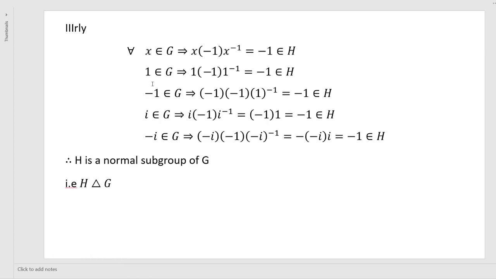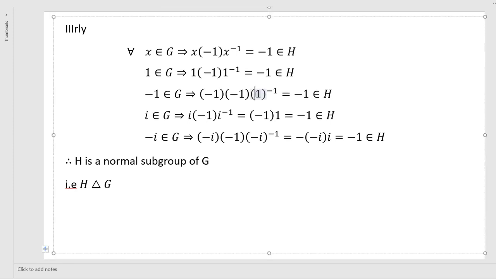Here, considering 1 belongs to G: 1 into minus 1 into 1 inverse is equal to minus 1, again it belongs to H. In the same way, minus 1 belongs to G: minus 1 into minus 1 into minus 1 whole inverse. So what do we have? Minus into minus plus 1, and 1 divided by minus 1 is minus 1, which belongs to H. And i belongs to G: i into minus 1 into i inverse is equal to minus i into 1 divided by i, which means minus 1.